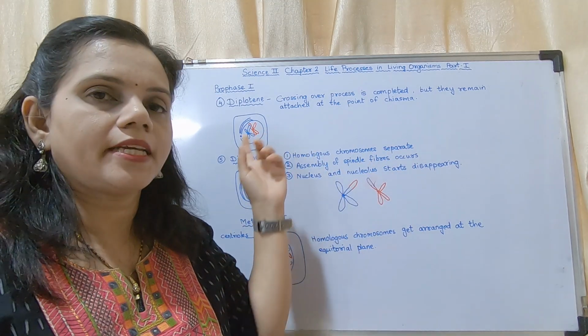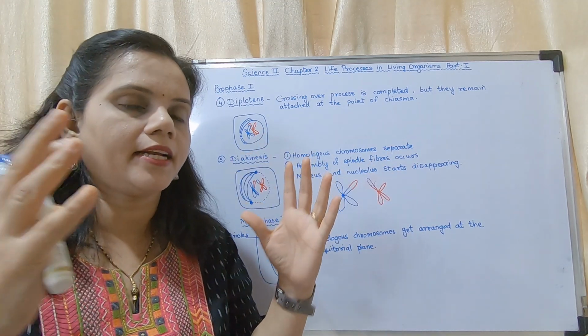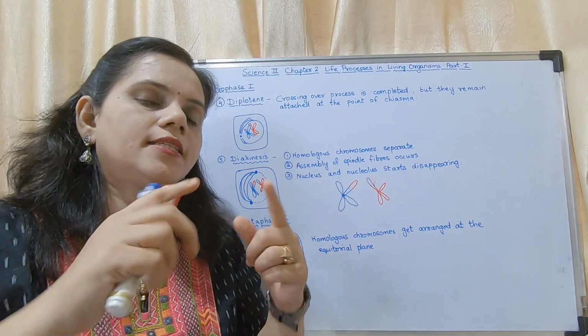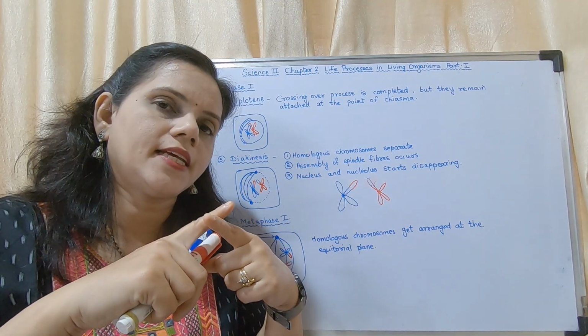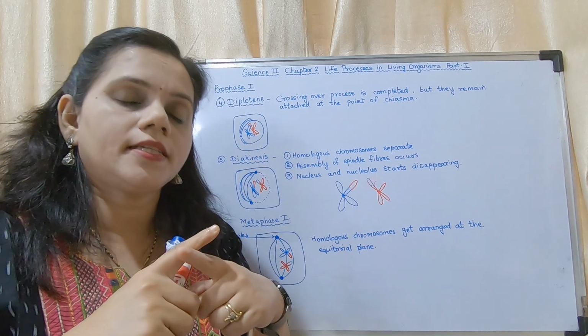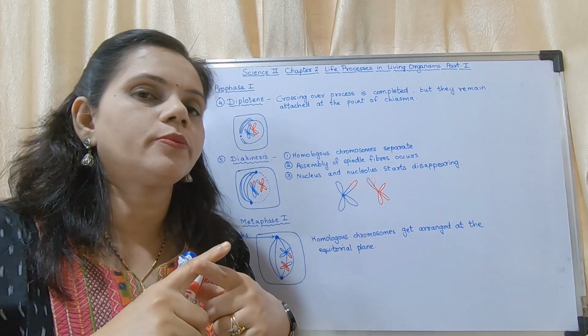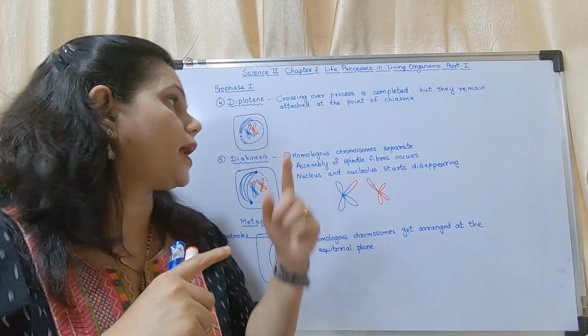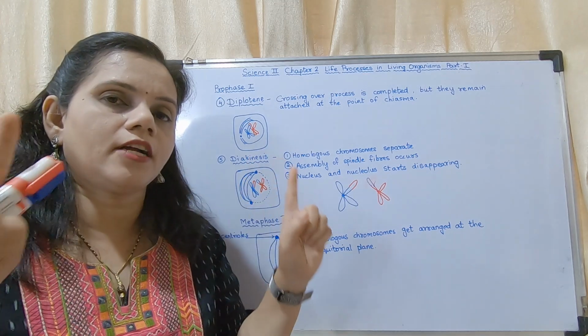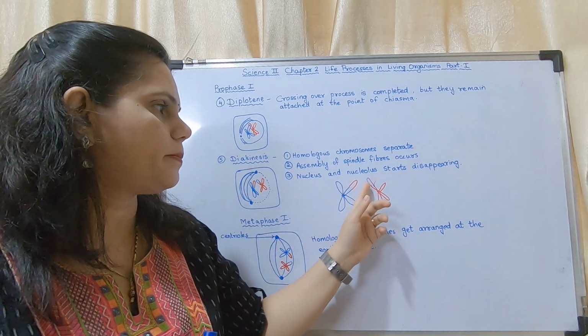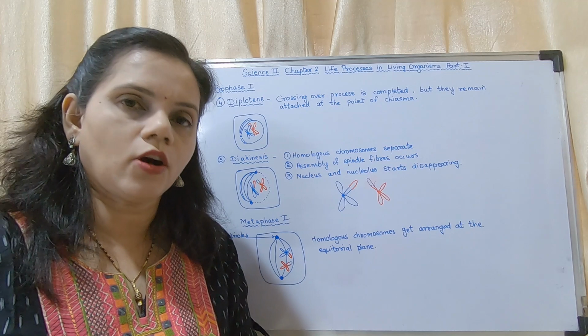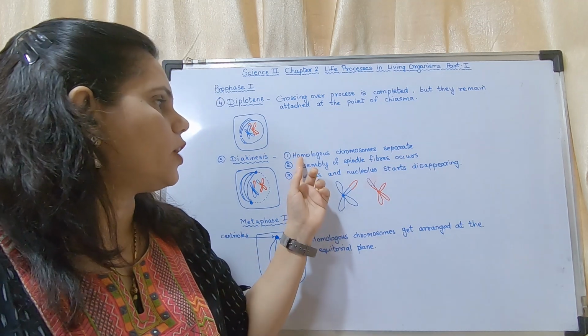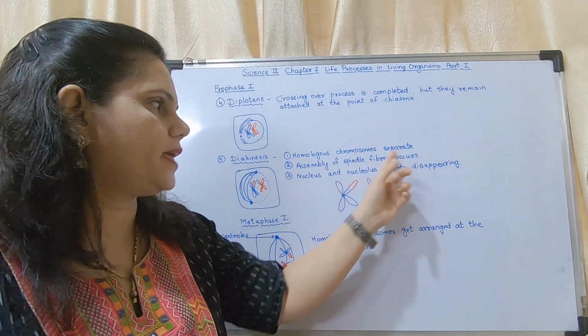In the second stage they had come near to each other. In the third stage they started exchanging. In the diplotene stage, the fourth stage, they finished with the exchange, and in diakinesis they got separated. When they got separated they became recombinants. So homologous chromosomes separate.